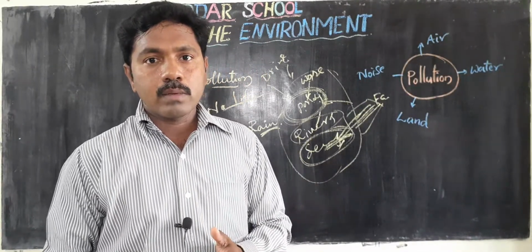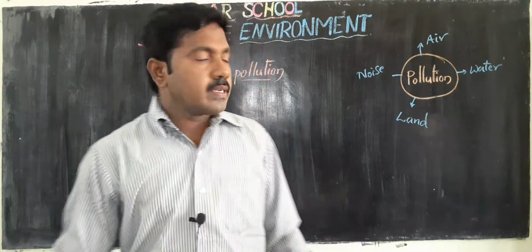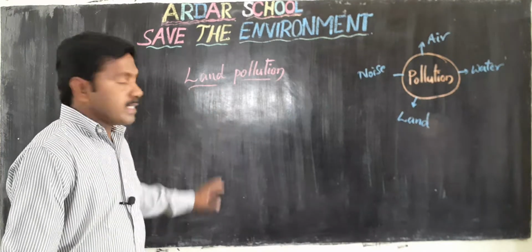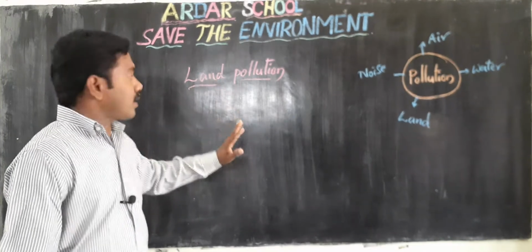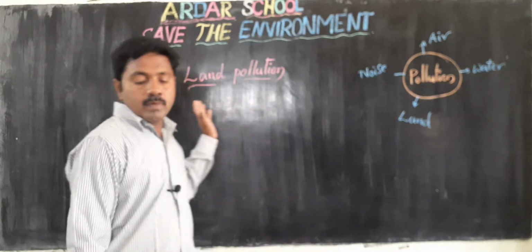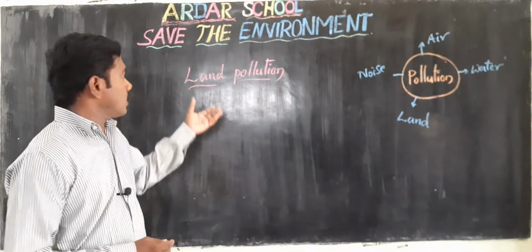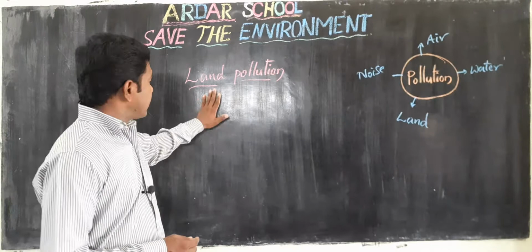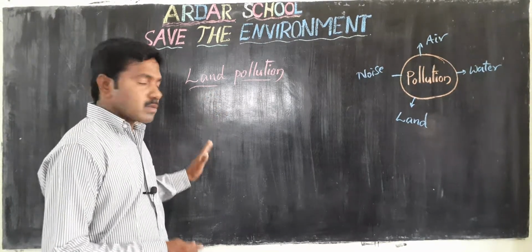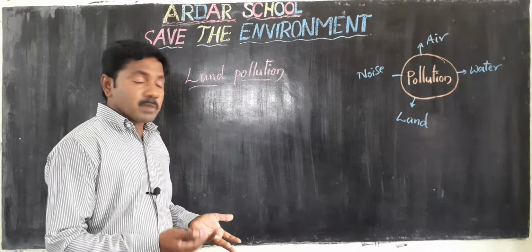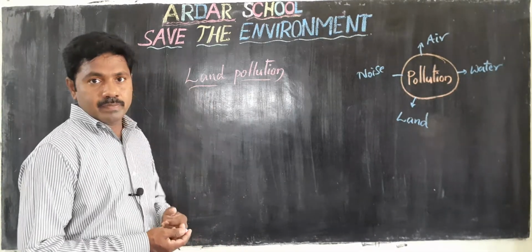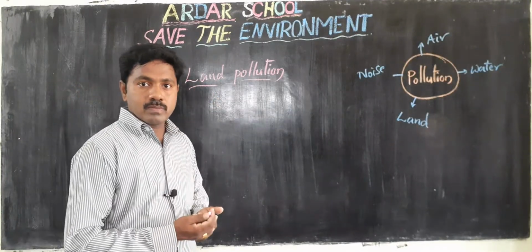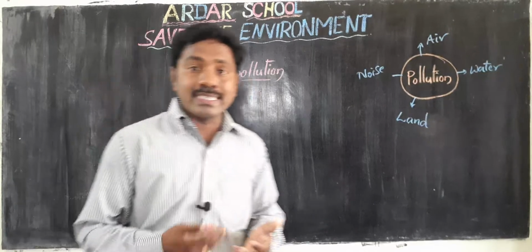Next one, land pollution. It is also very important for living things. It is one of the natural resources. Why? Because for growing crops, land is very important. Not only for this purpose, we also need land to construct buildings. Nowadays land also gets polluted in different ways.